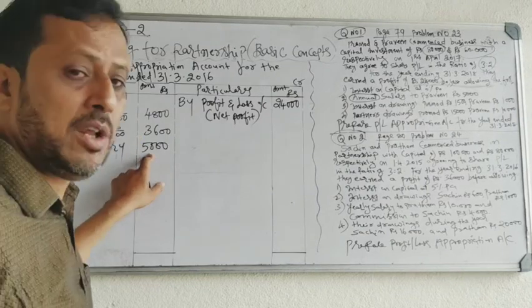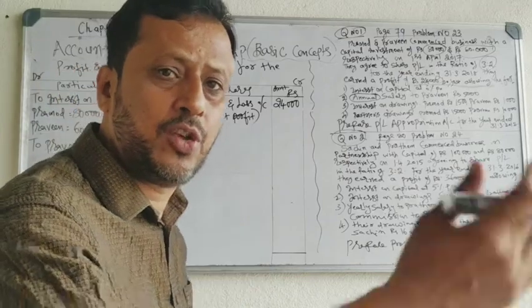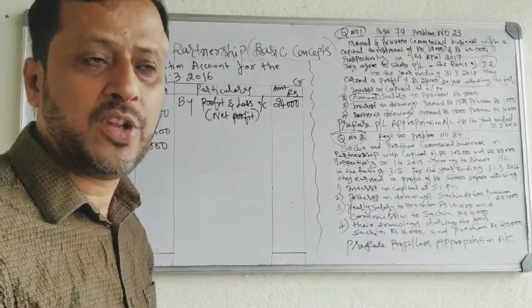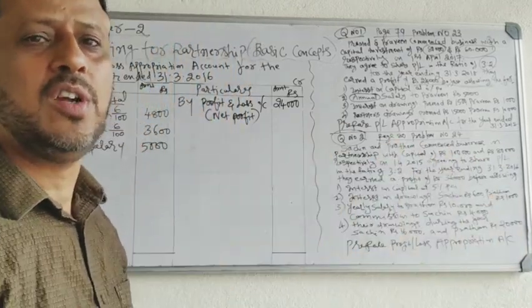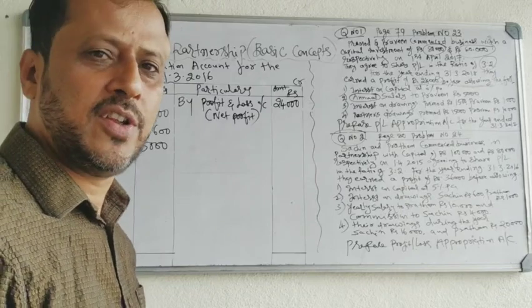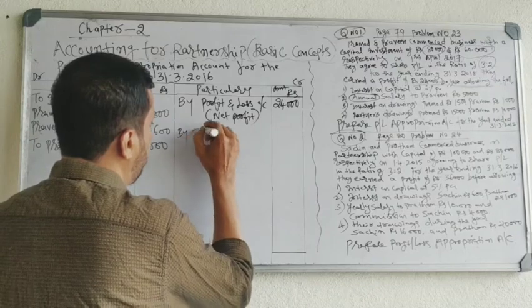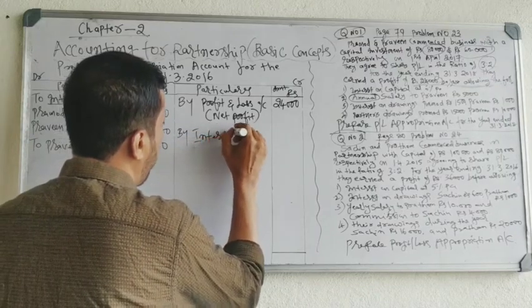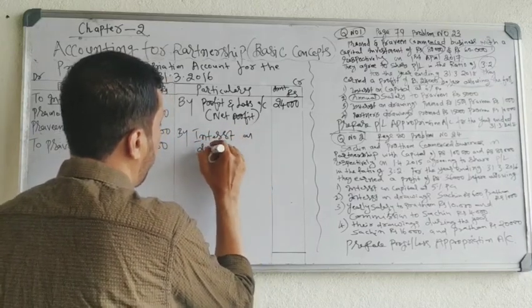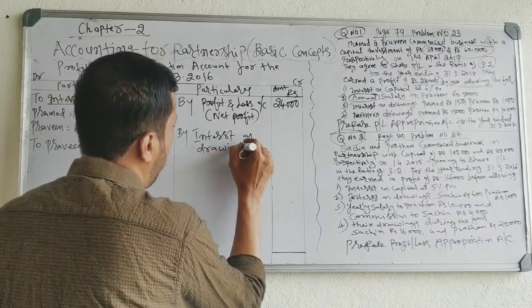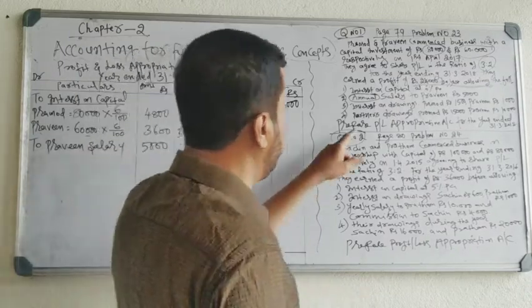Okay. The business will receive interest on drawings. What is it? It is an income to the business. Record it on the credit side. Interest on drawings is given in the problem.